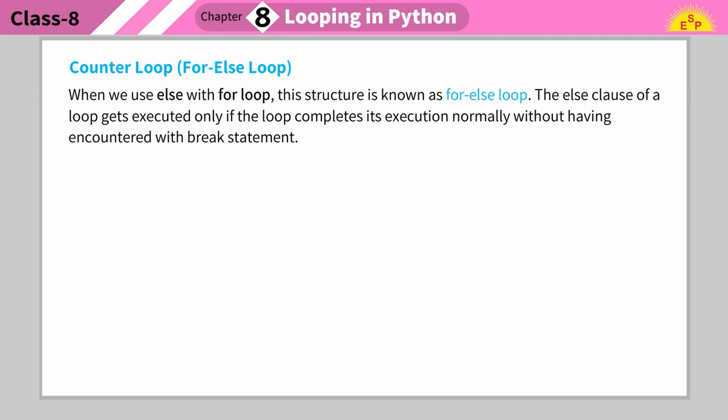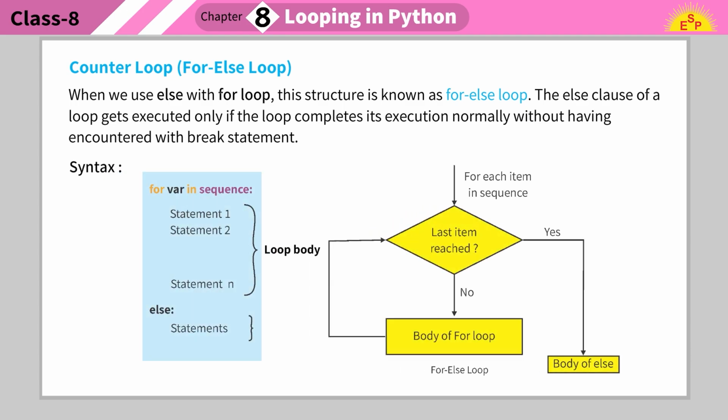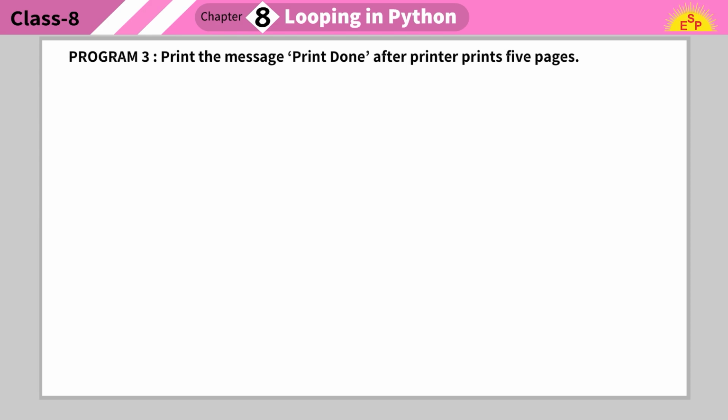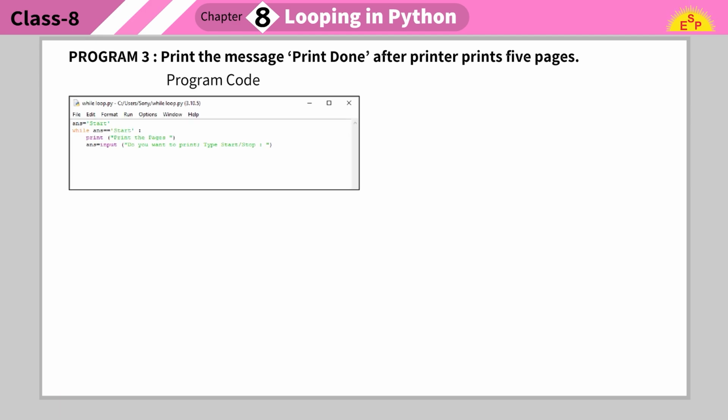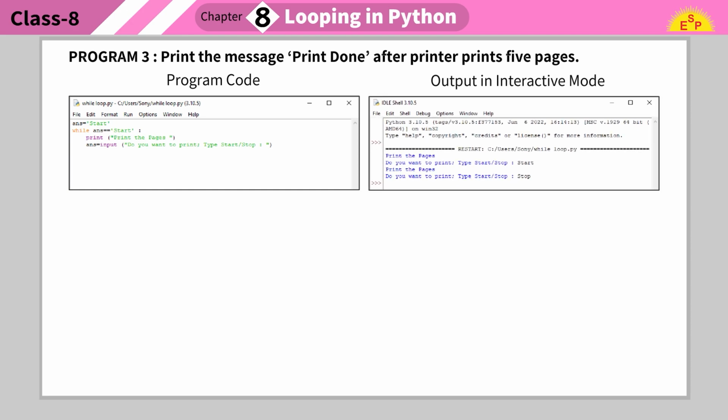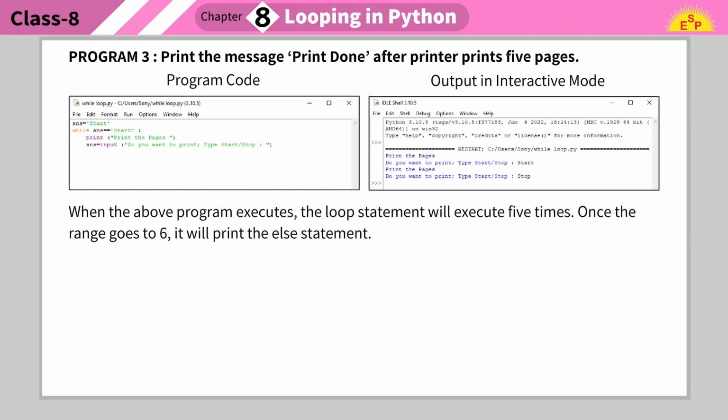The else clause of a loop gets executed only if the loop completes its execution normally, without having encountered a break statement. Syntax: loop body, else body. Program 3. Print the message "done" after the printer prints 5 pages. Program code. Output in interactive mode. When the above program executes, the loop statement will execute 5 times. Once the range goes to 6, it will print the else statement.